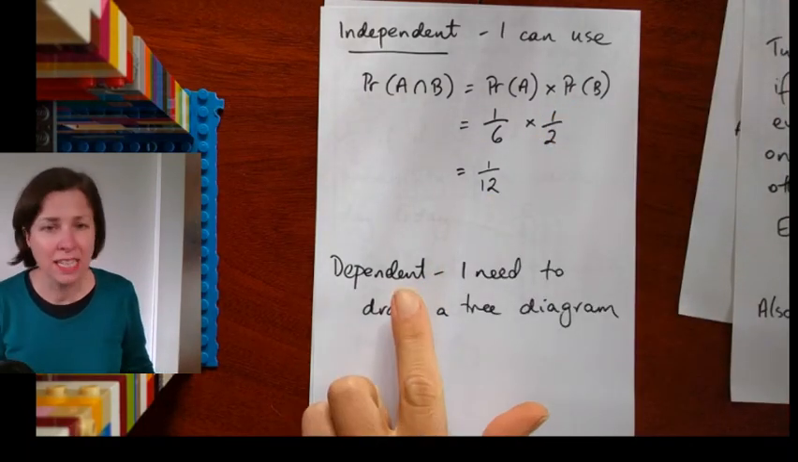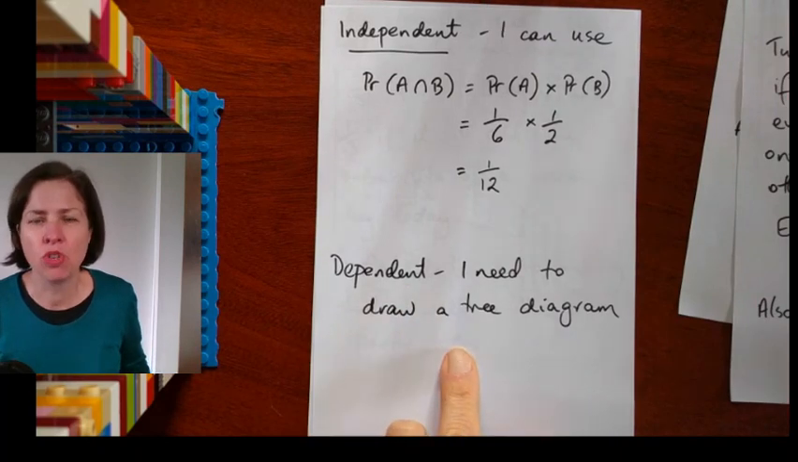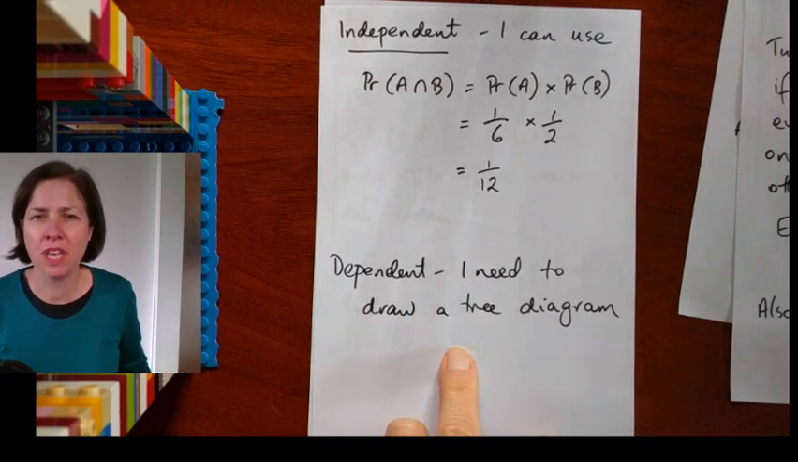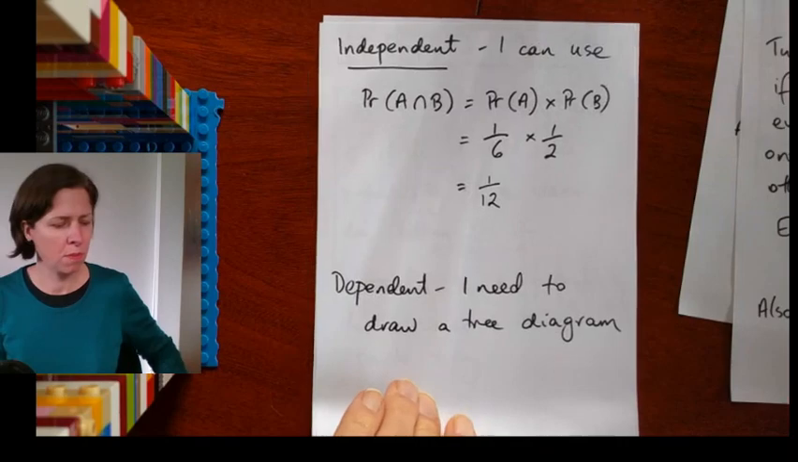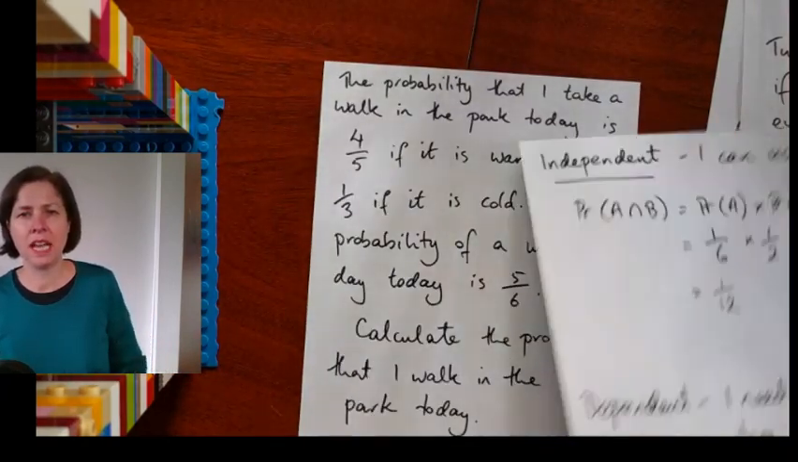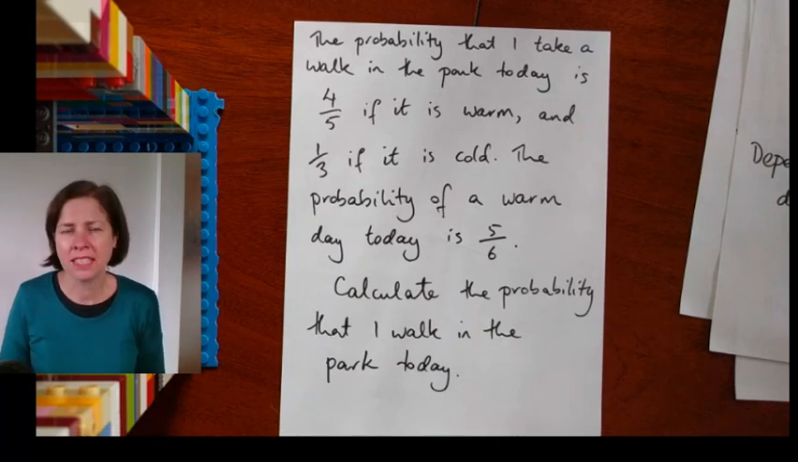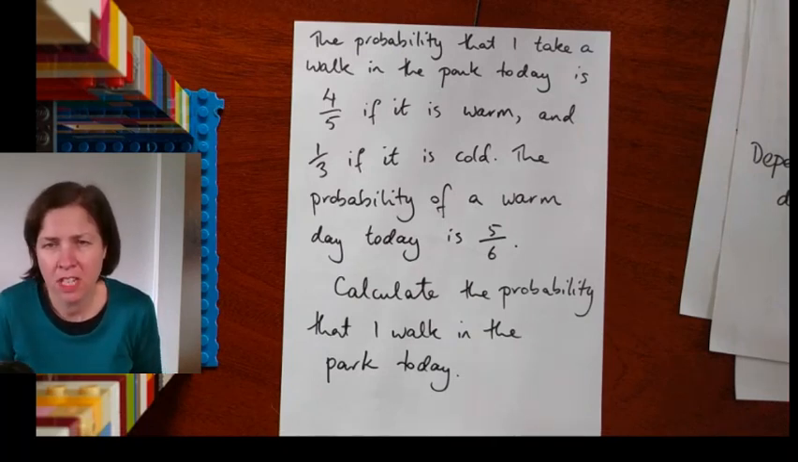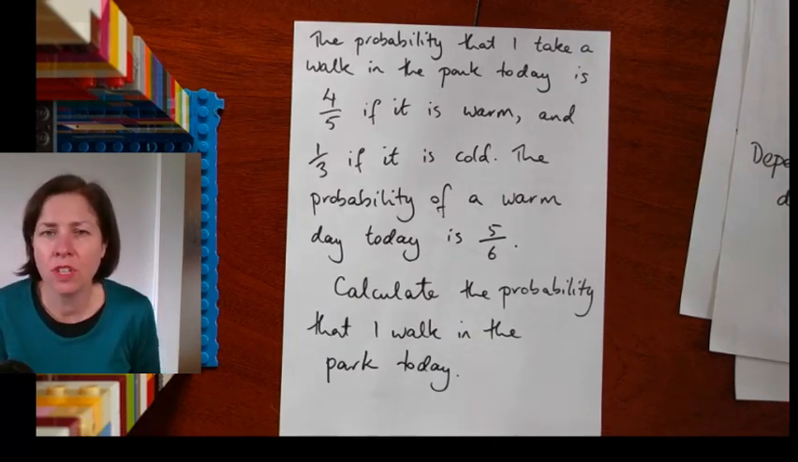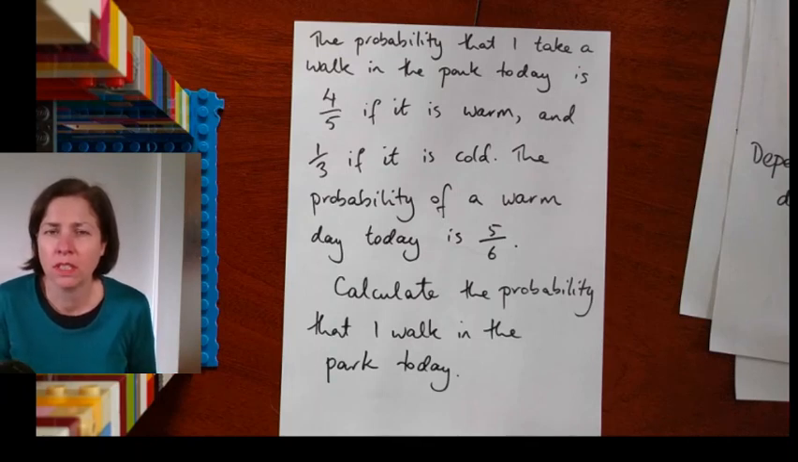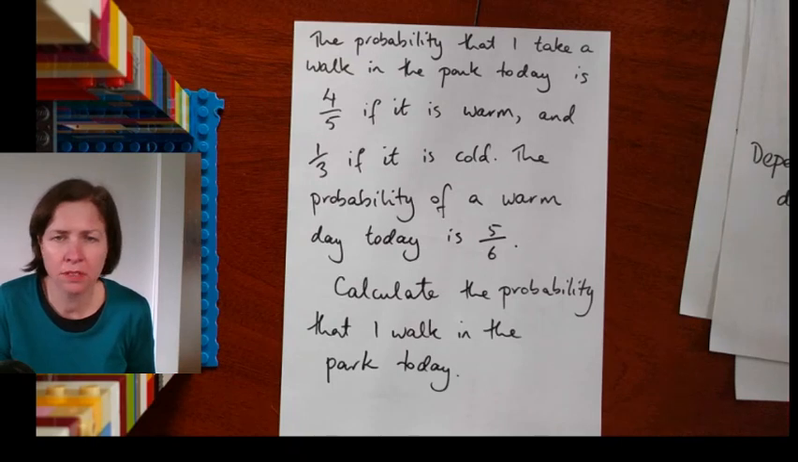But when my events are dependent, I need to draw a tree diagram. It's not a simple thing to work out different probabilities. So I'm going to do this example. The probability that I take a walk in the park today is 4/5 if it's warm and 1/3 if it's cold. So notice that 4/5 and 1/3 have nothing to do with each other, okay?